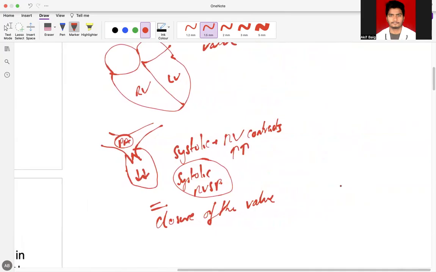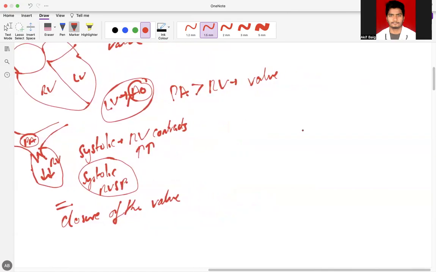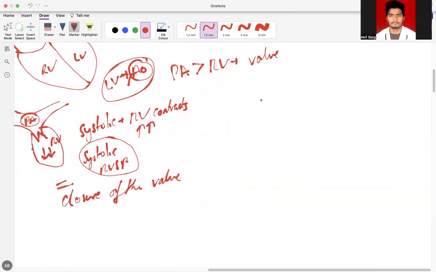So normally we think that whenever the pressures of the right ventricle and pulmonary artery, and similarly the left ventricle and aorta, become equal, whenever there is a crossover, that is, if the aortic pressure gets more than the left ventricle or the pulmonary artery pressure gets more than the right ventricle, then the valve should close. But this does not happen. There is some lag, and that lag is called the hangout interval.